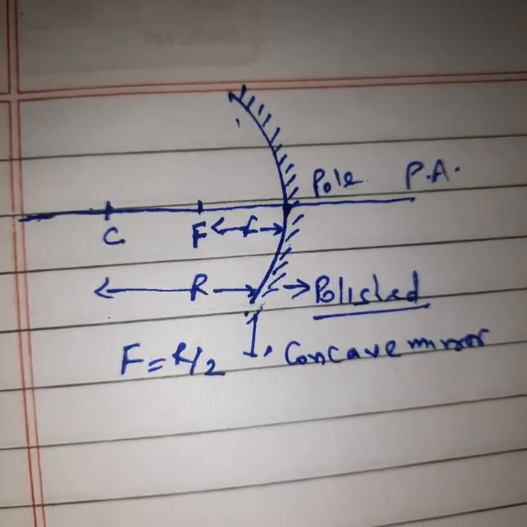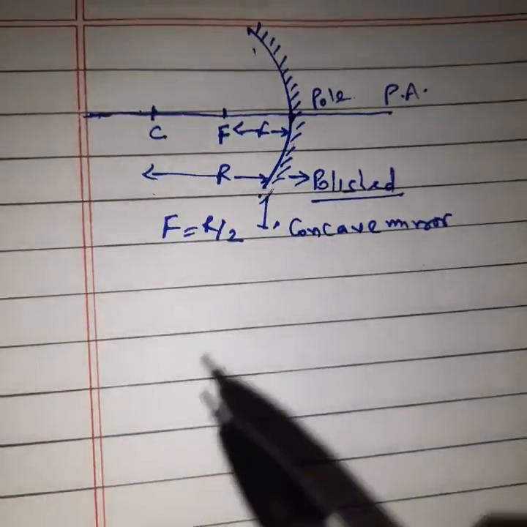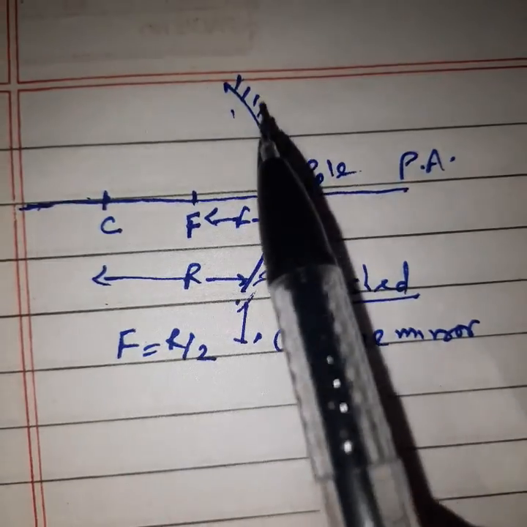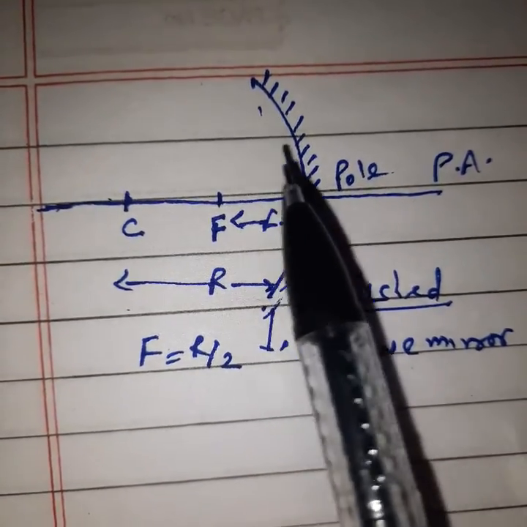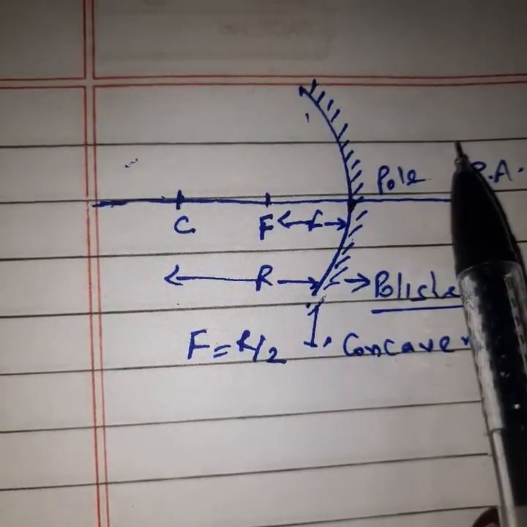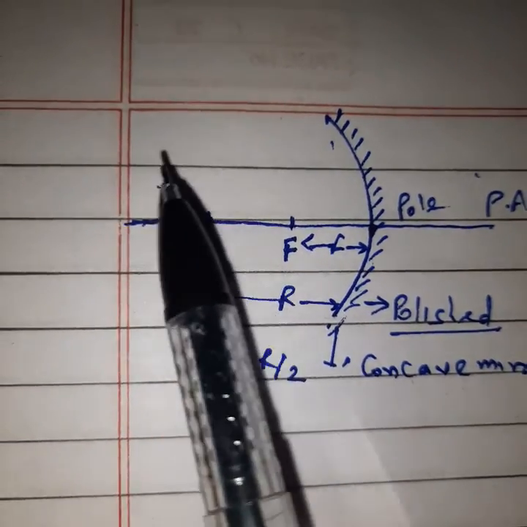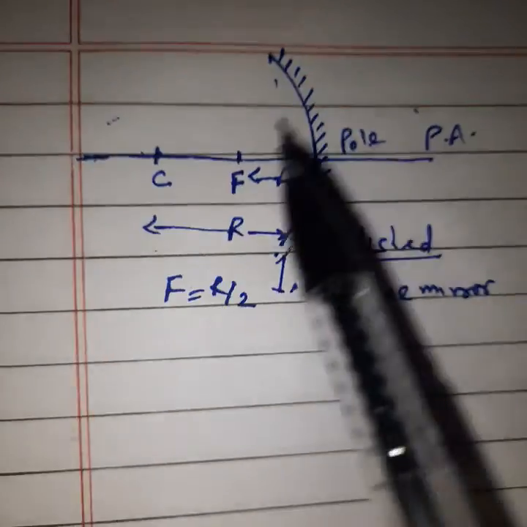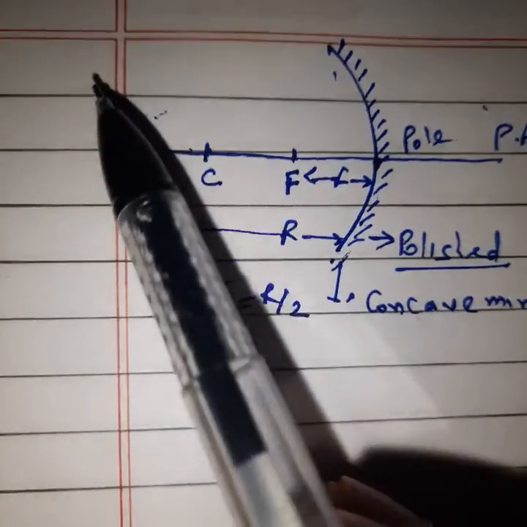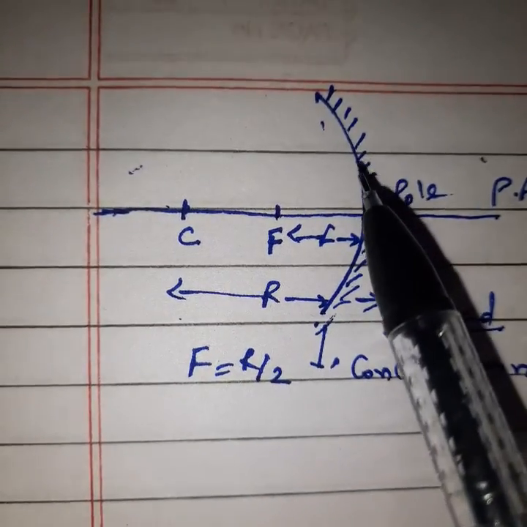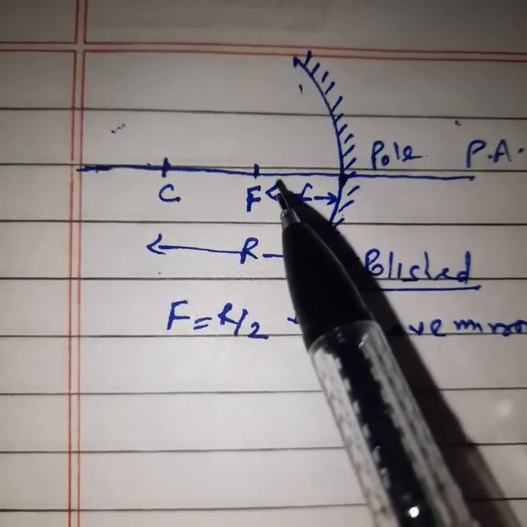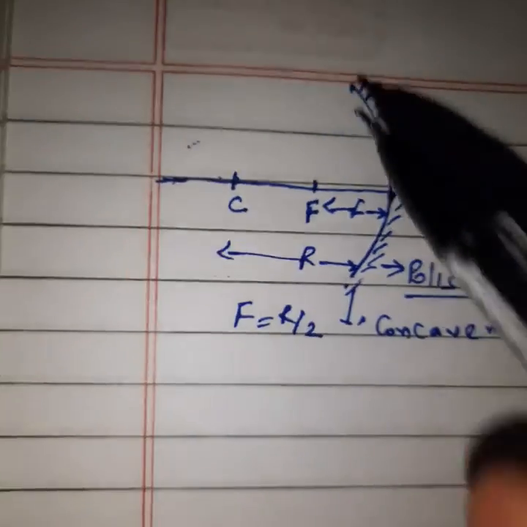We can say concave mirror. Second, about convex mirror. You can see, this is the polished surface, or the reflecting surface. This means you will put your object in front, on this side only, not on this side, because light will come from the object from this side. Okay or not? Okay, so you will put your object here, not on this side. When you put your object, light will come, fall on the surface of the mirror and get reflected. Clear?